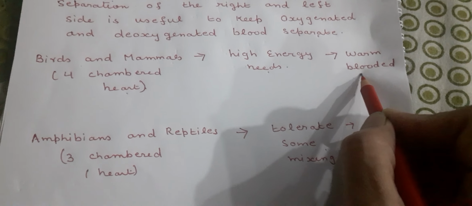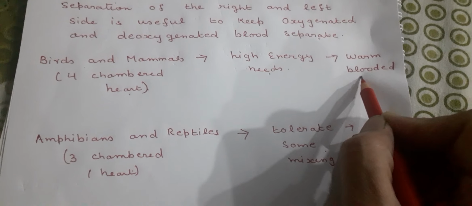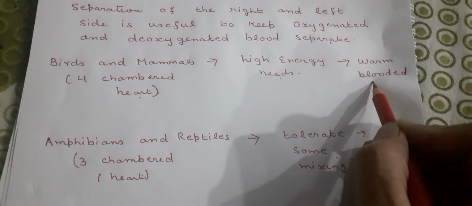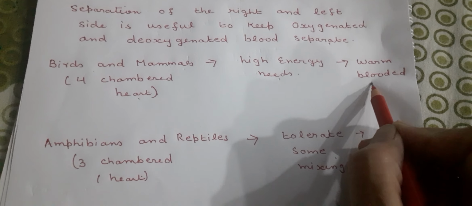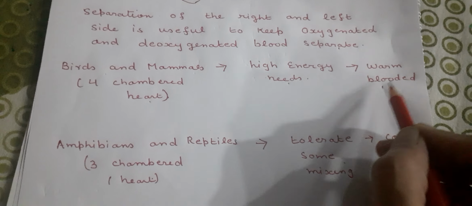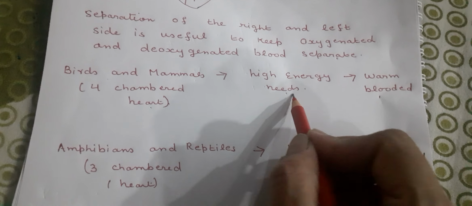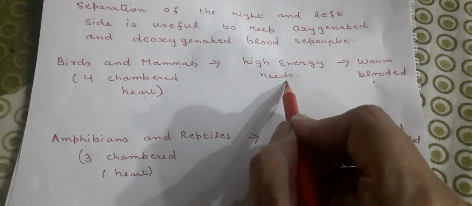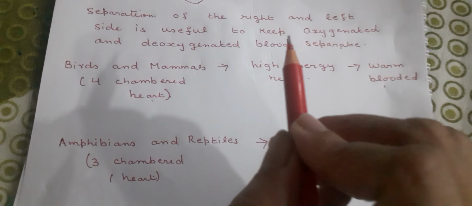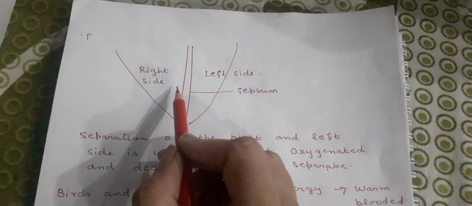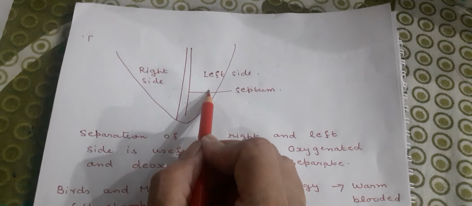Whose body temperature remains constant throughout the year. To keep their temperature constant, they need more energy, and they can only get this more energy if their oxygenated and deoxygenated blood is separated.